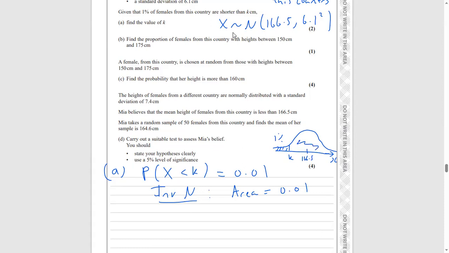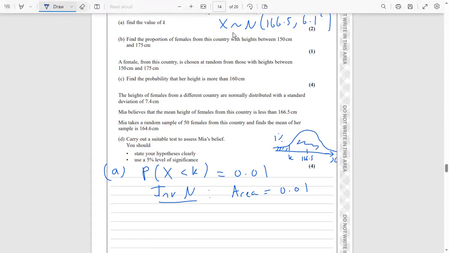So not this right side area, it takes the area on the left tail, the left side of the distribution. If you were to put into your calculator 0.99, then your inverse normal is going to tell you this x coordinate down there with 99% of the area to the left of that. So again, really important: your area in your calculator is programmed on the left side of your distribution.